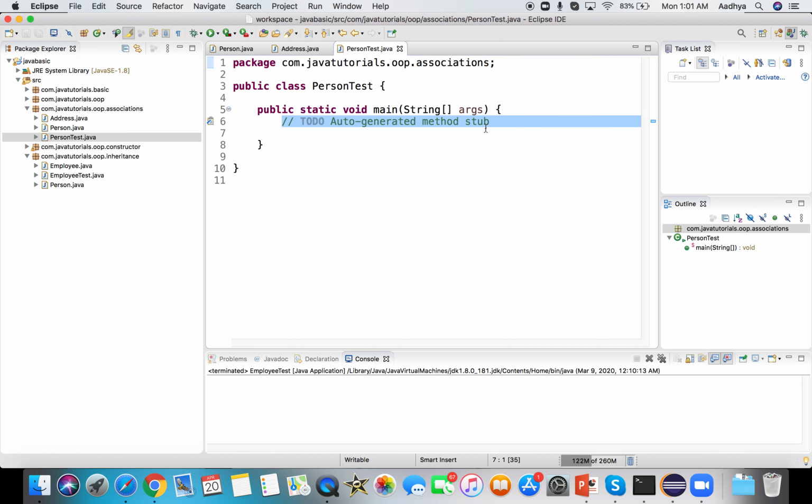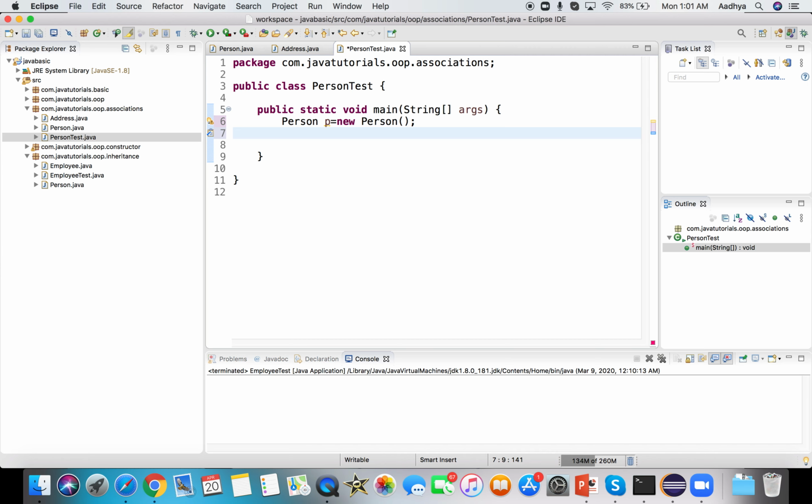Here I create a person object, and I'm assigning the name. Let's make it Bob, and I create an address object. So create address A is equal to new address object. Now I can assign the values.